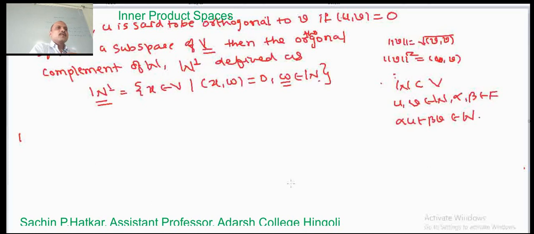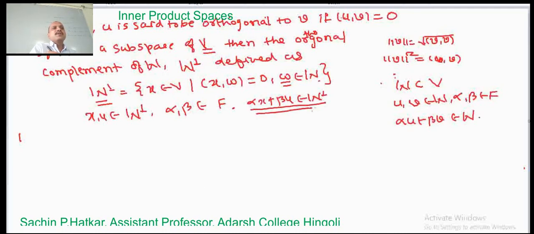Okay, so for that let us consider any two vectors. Suppose x and y are two vectors of W complement and alpha, beta are two scalars. Now we have to show that alpha x plus beta y is a member of W complement. To prove that this is a member, its inner product with w must be equal to 0.